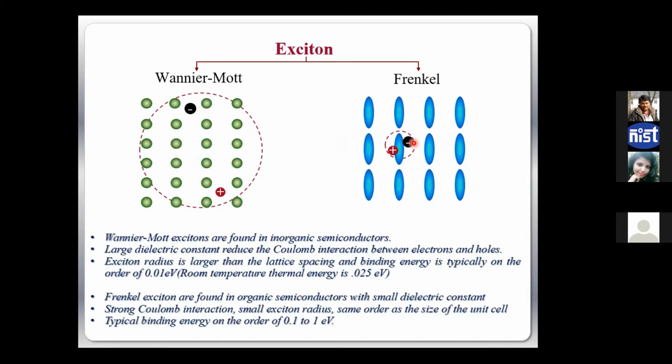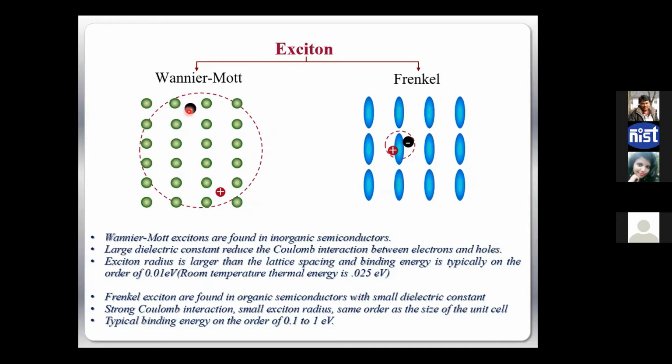If you think about two charged particles sitting at a distance r, what is the attractive Coulomb force between them? Q1 Q2 by 4 pi epsilon naught epsilon r by r squared, right? So the dielectric constant epsilon is very important. The larger the epsilon, the smaller the attractive force between them. The lower the dielectric constant, the higher the binding energy, right?